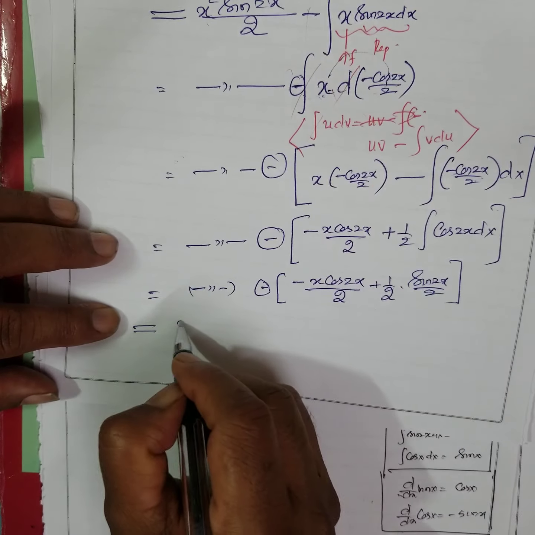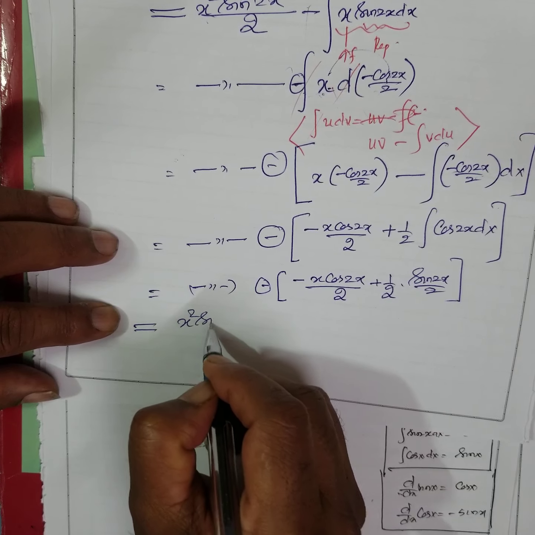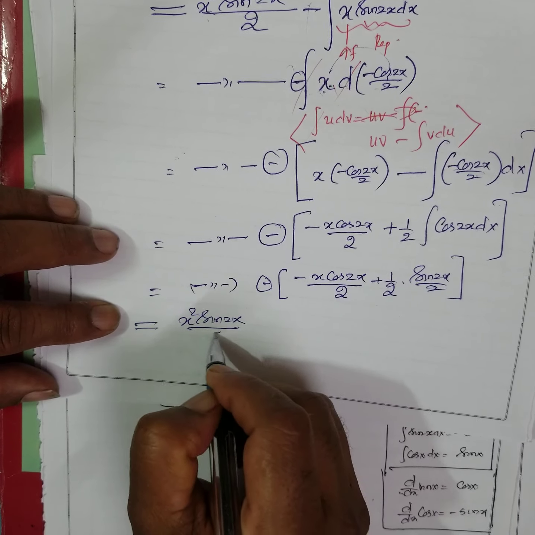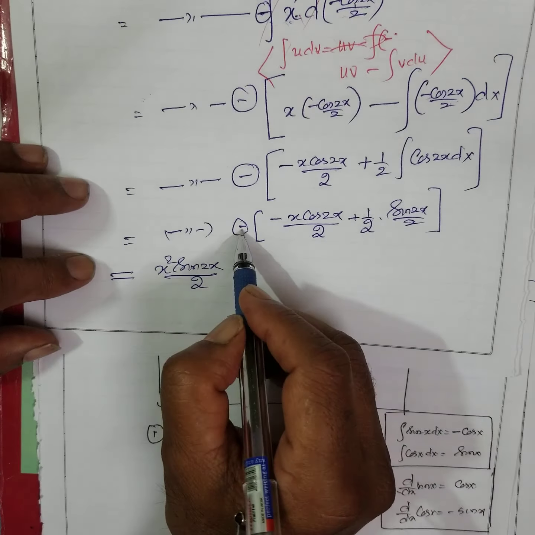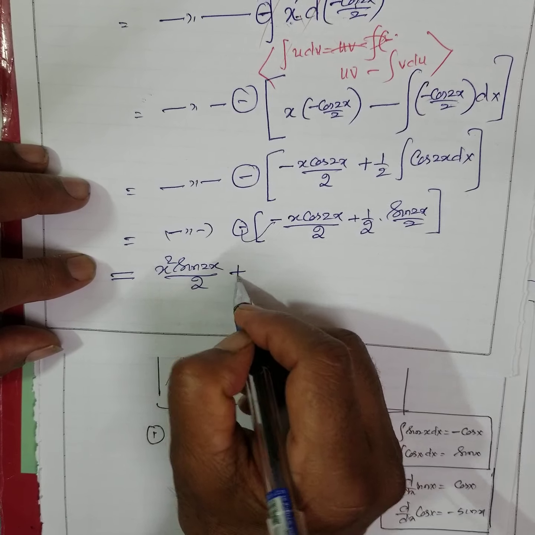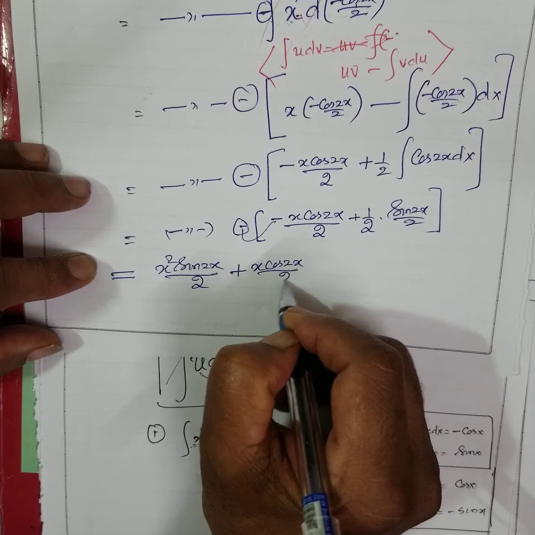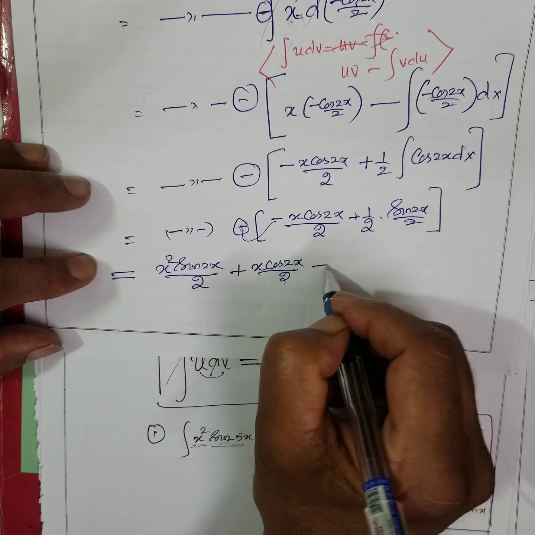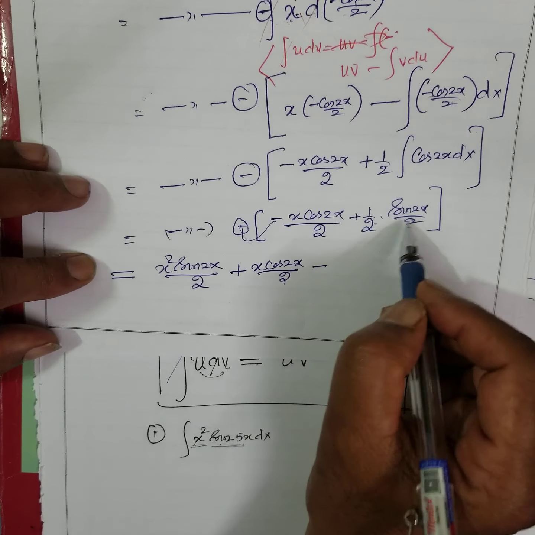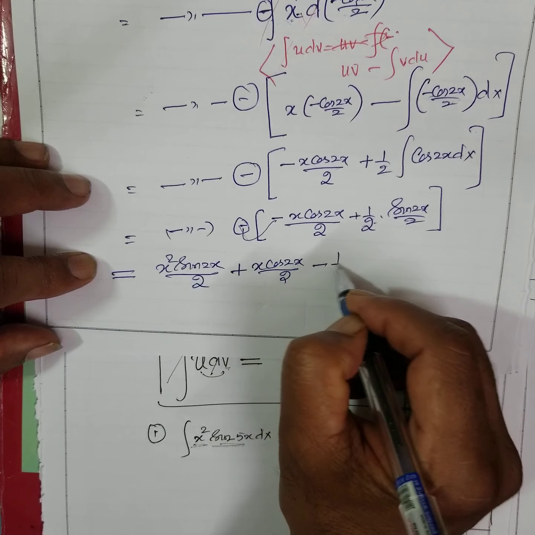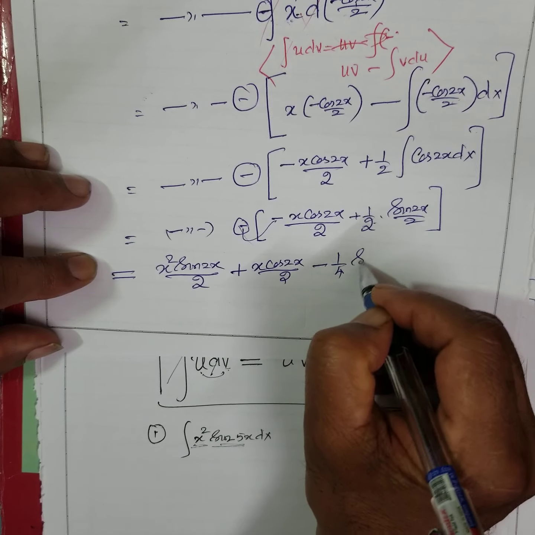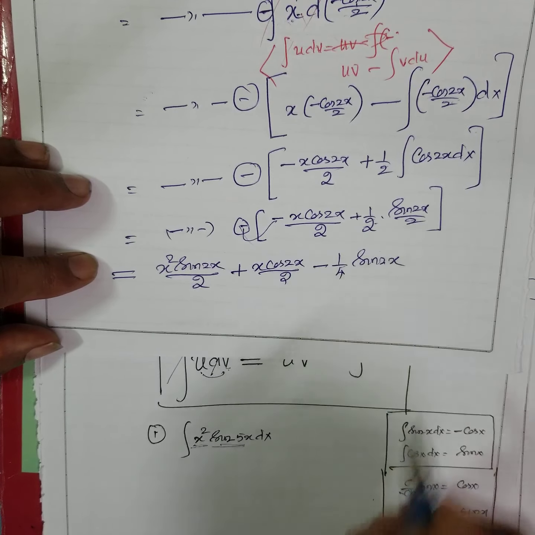This is what? x square sin 2x by 2. Then this minus is there. Minus minus plus x cos 2x by 2. This minus again, minus 1 by 4 sin 2x.